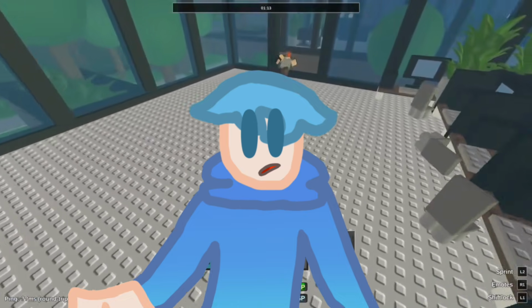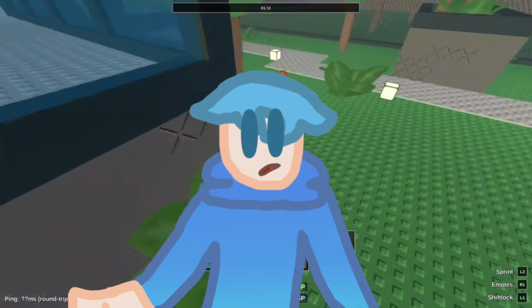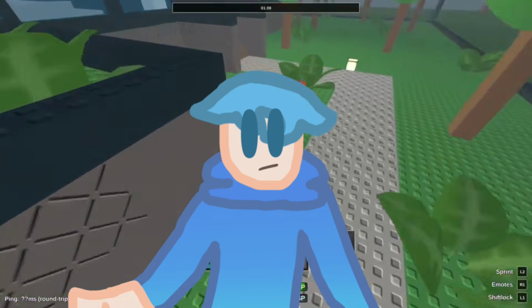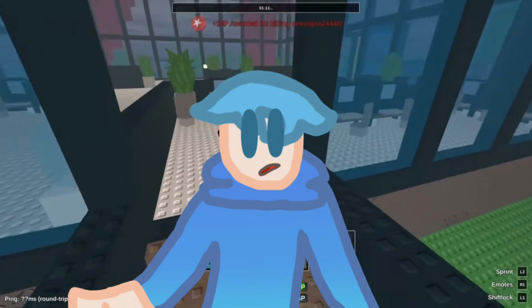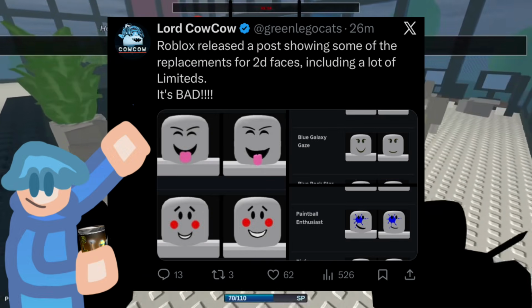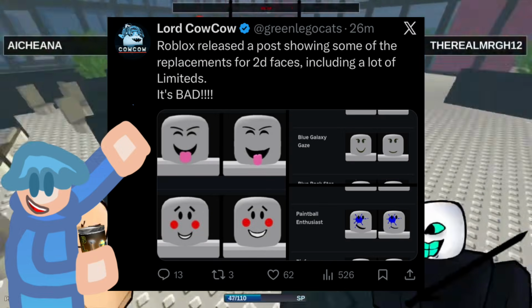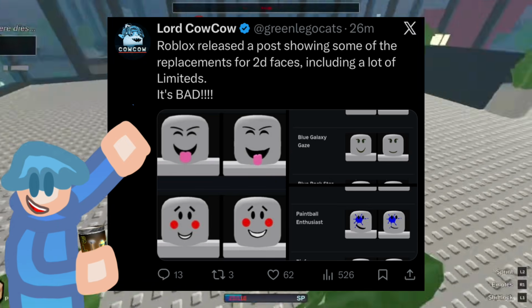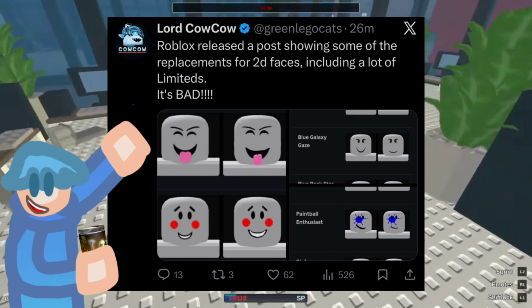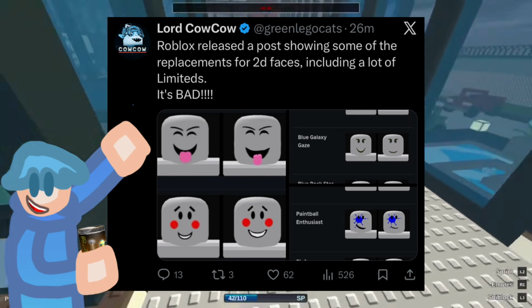Yes, that is true. If you guys want to see that, there's other videos for that. I gotta show you guys what some of the limiteds look like. Roblox released a post showing some of the replacement for 2D faces, including a lot of limiteds. It's bad. It really is.